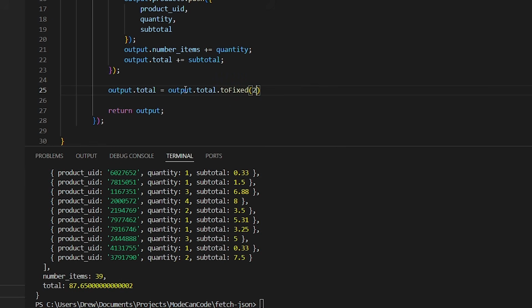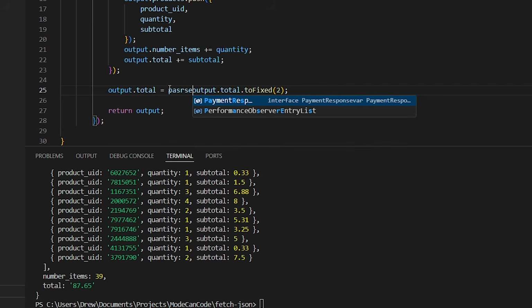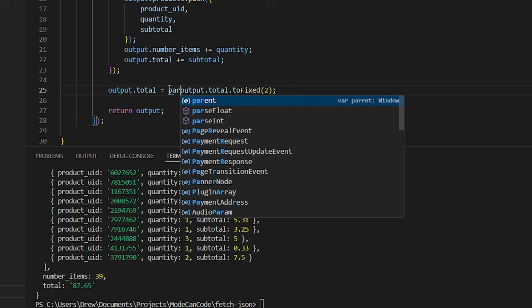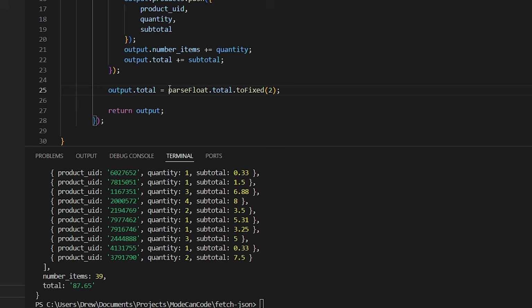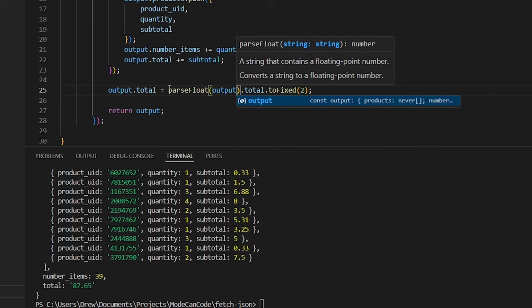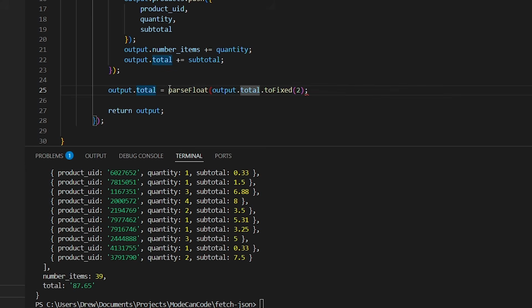That would actually return a string. If we run this again, and I would say to convert it back to a number, we could use parseFloat. Okay, that gives us a number there.